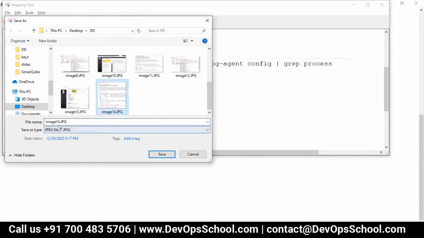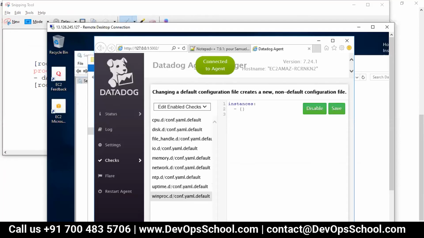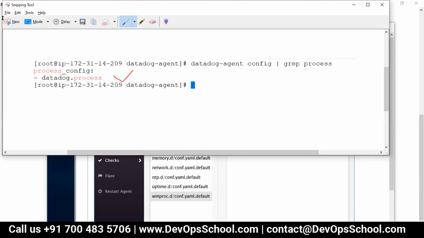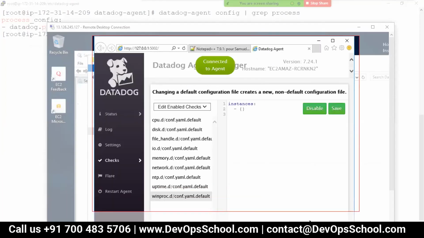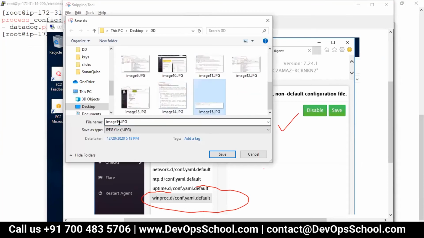Okay, this is the 15, and in Windows I think I have already covered, right? In the Windows you will do that here. Okay, see here. So all this you will see in the Windows also, 16.